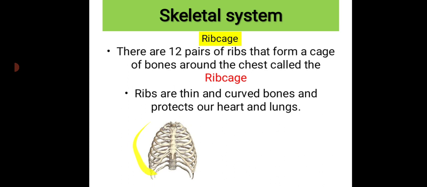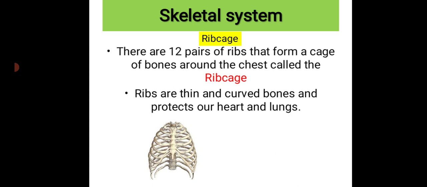Here you can see the ribs. It is a rib cage. Here you can see the bones which are very thin and curved, right? So many thin and curved bones are bound together to form a cage. After binding many curved bones, we are able to form a cage that is known as the rib cage. That is a cage formed by using many thin and curved ribs.